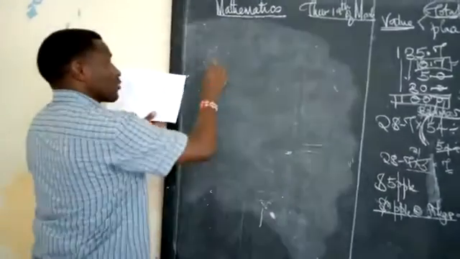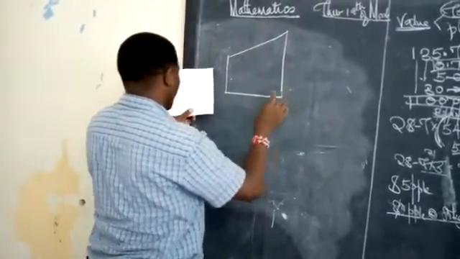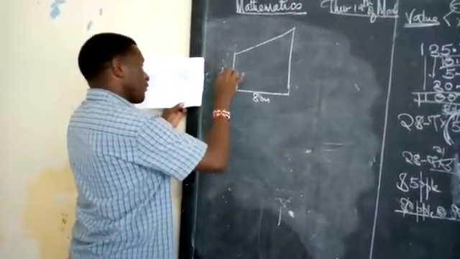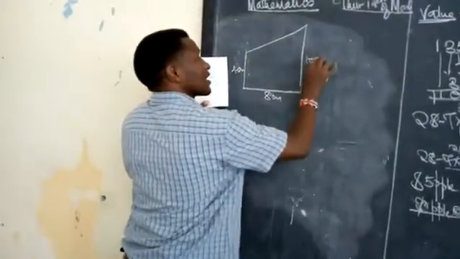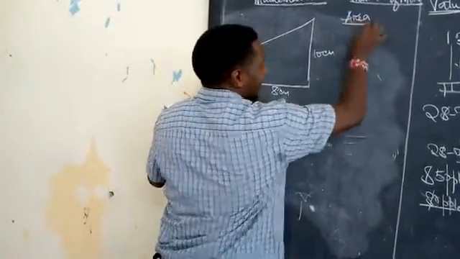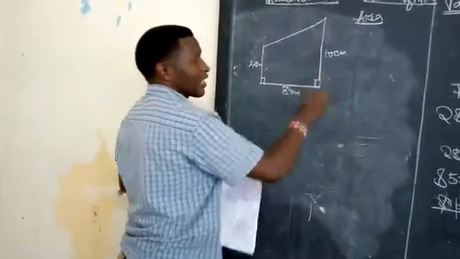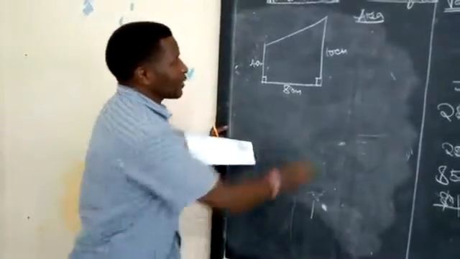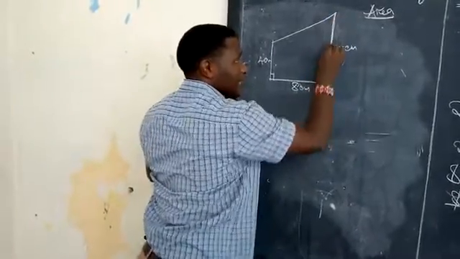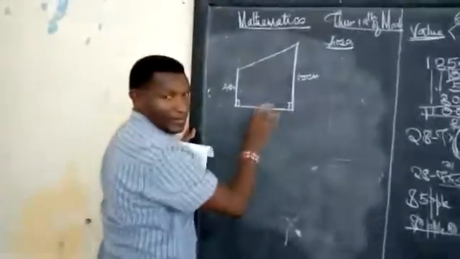Number 14 looks like this. The examiner tricked you by drawing a simple diagram. This is 8 centimeters. Be very careful with the dimensions. This is 4 centimeters. This is given as 10 centimeters. And the question is asking, find the area. If you look at this figure properly, having been indicated these are right angles, it looks like a trapezium. If you tilt it like this, this will become side A of the trapezium, and this will become side B of the trapezium, and this one becomes the height.